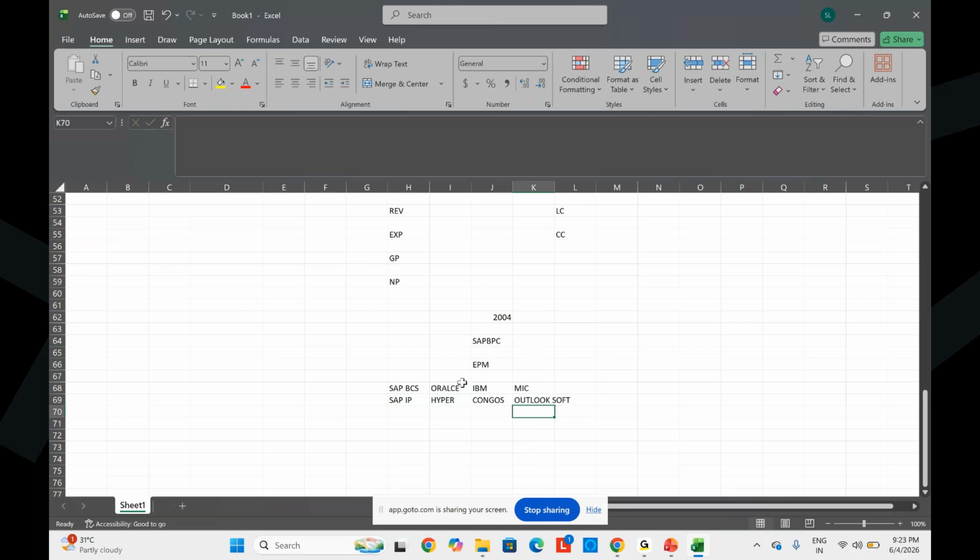But still SAP had two products. BCS means consolidation, IP means integrated planning. But these are two different applications. SAP wanted to give a single tool for planning, budgeting, forecasting, and consolidation, tightly integrated with ERP. So then what happened?